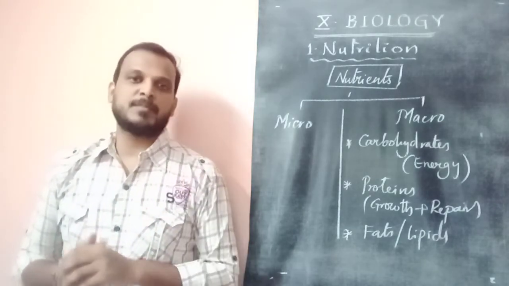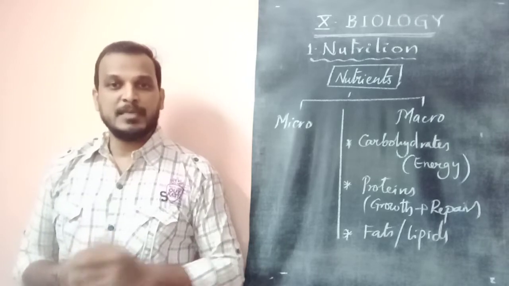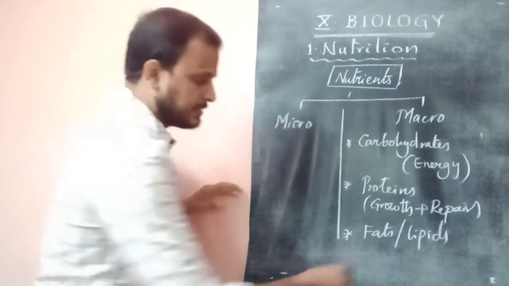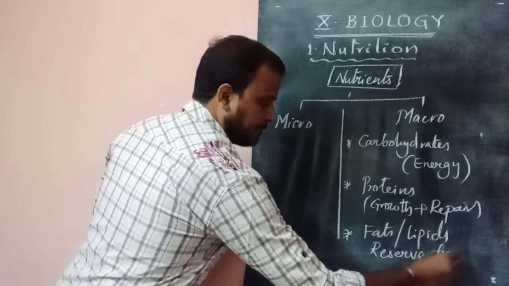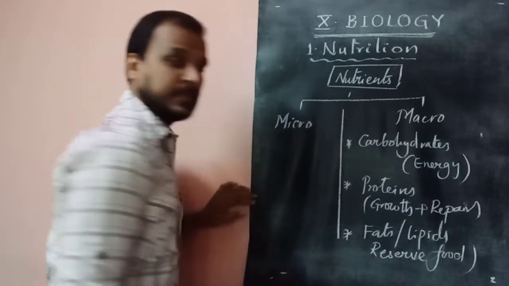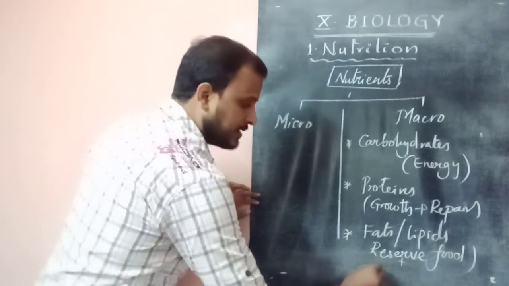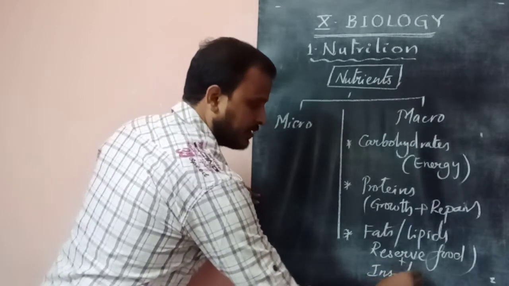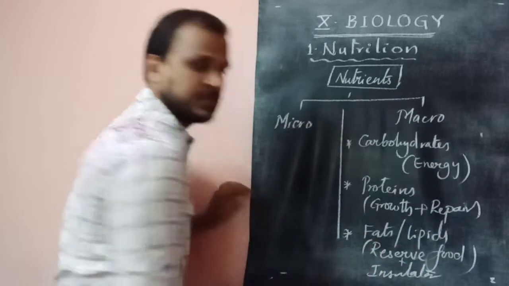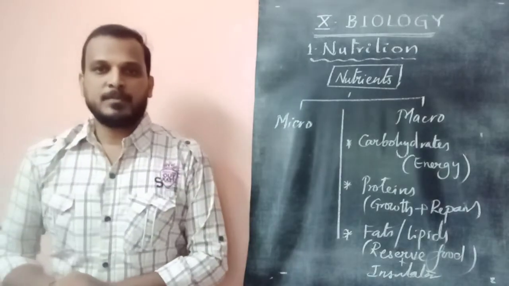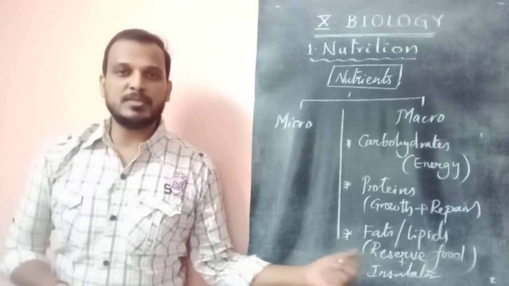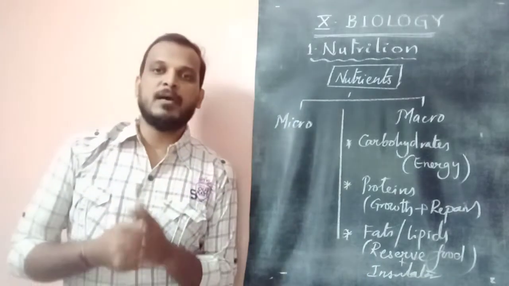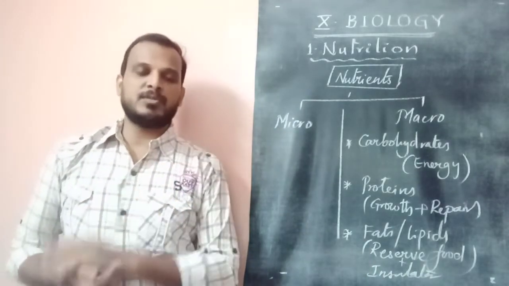What is the reason for supplying fats or lipids to the body? They serve us as a reserve food. They are useful for us as a reserve food and also used as an insulator. What is an insulator? We came to know in the previous classes. So fats or lipids are first of all used as a reserve food. What is reserve food? Whenever food is not supplied to the body.